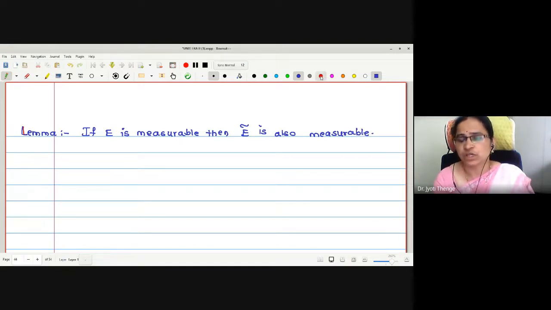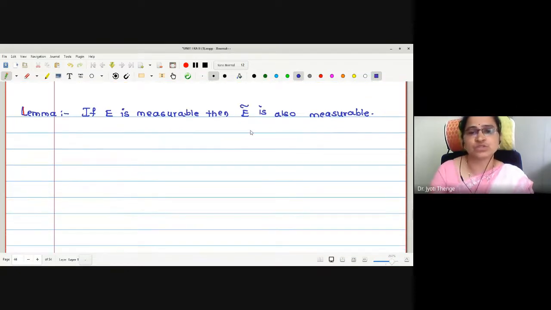In some books, the notation for the complement is used like E C or E bar, but in our Royden's book it was used with the tilde notation. So we will be following the same notation.